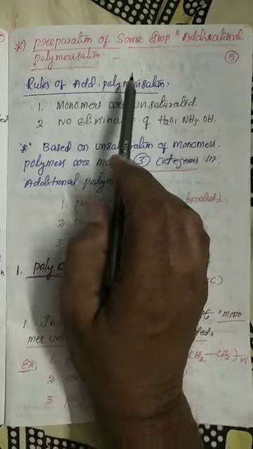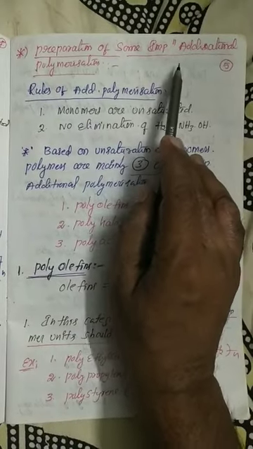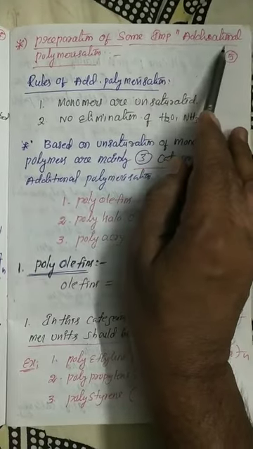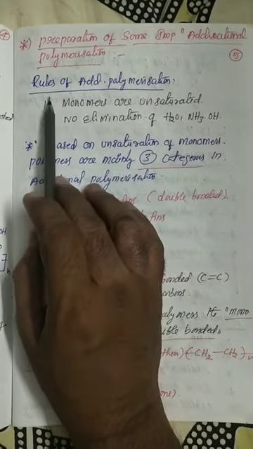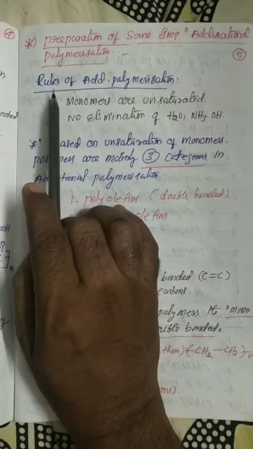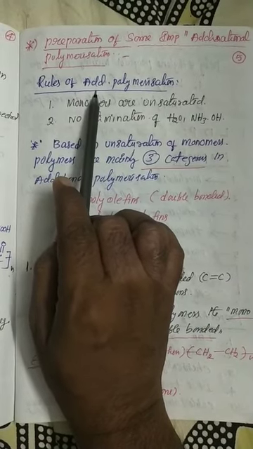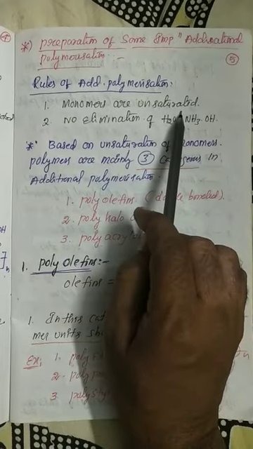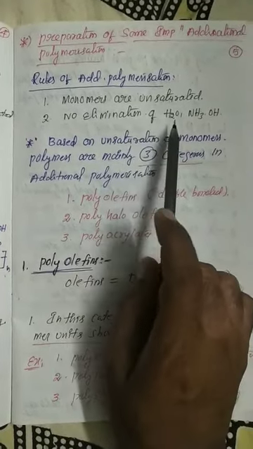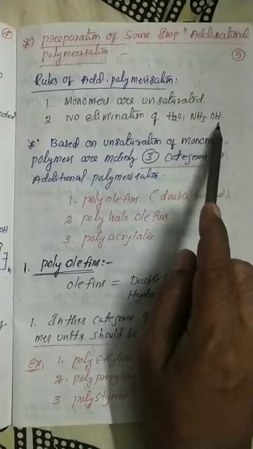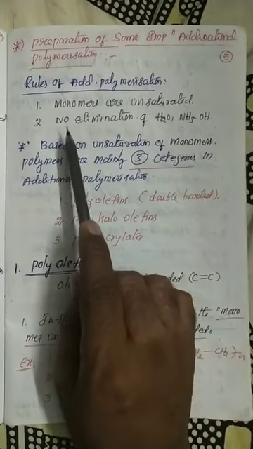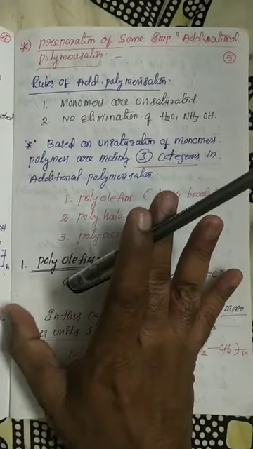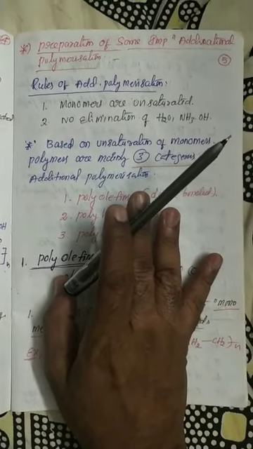So, first of all, addition polymerization, preparation of some important polymers through addition polymerization. Once again, you already know that very well. What are the rules and regulations of addition polymerization? Monomers are unsaturated, no elimination of water molecule or ammonia or alcohol, and the empirical formula of the reactant is similar to the product formula. These are the rules and regulations of addition polymerization.